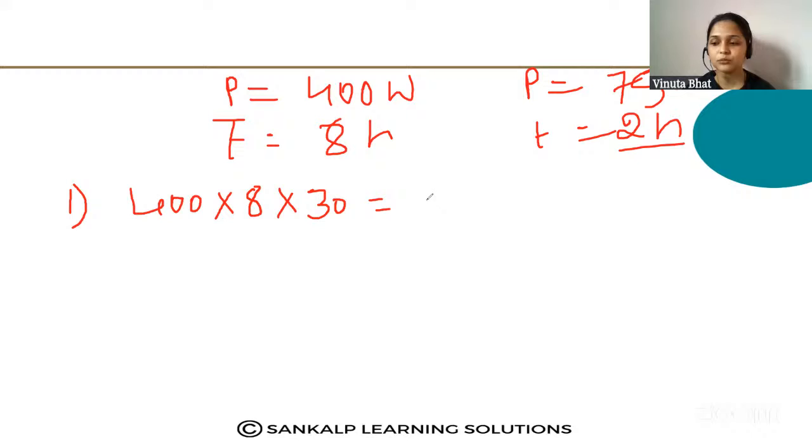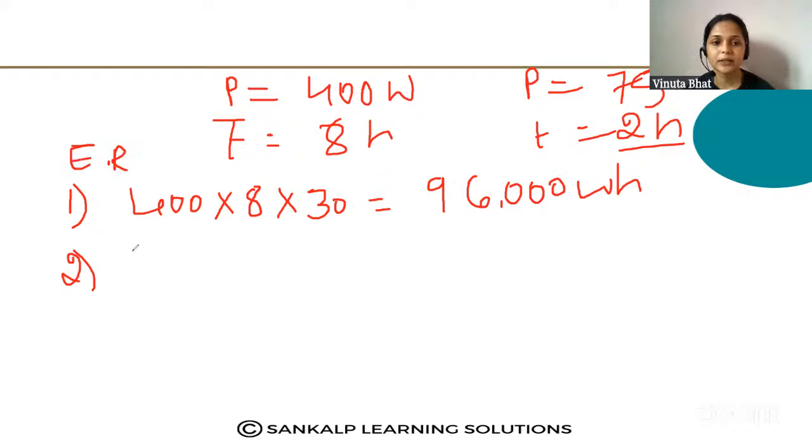What is the value? This is 96,000. Please multiply this, and if anything is wrong, you can say the answer. 96,000 watt hour.